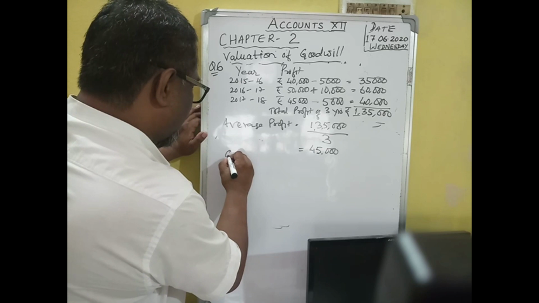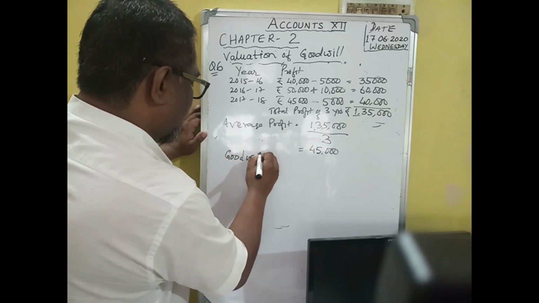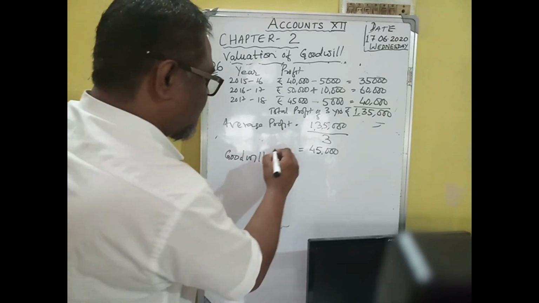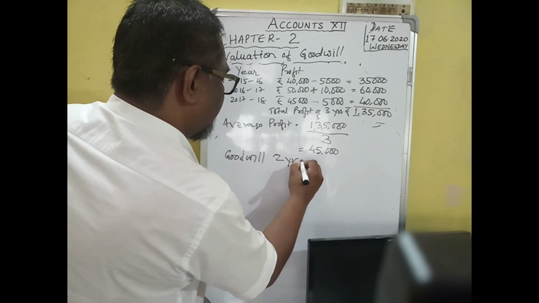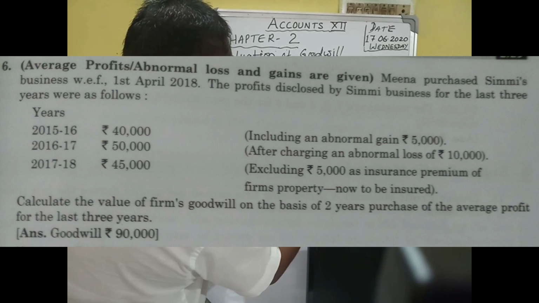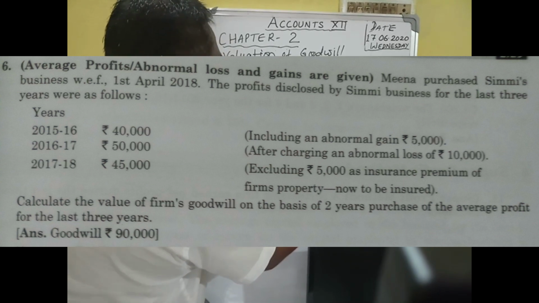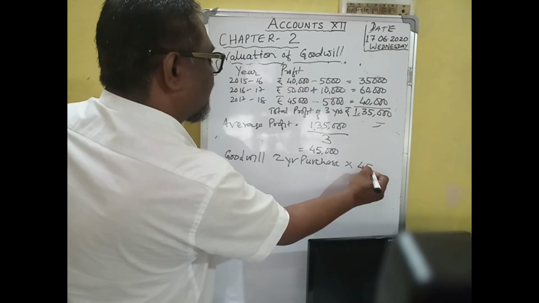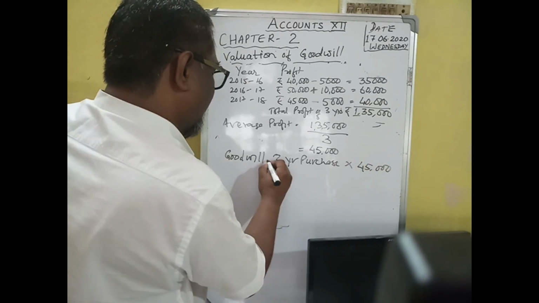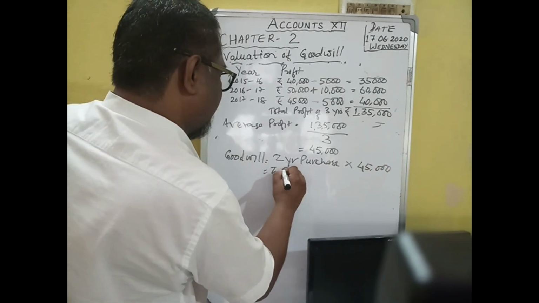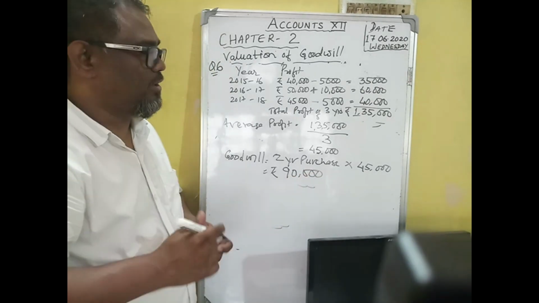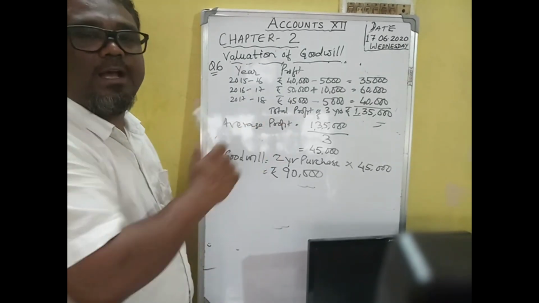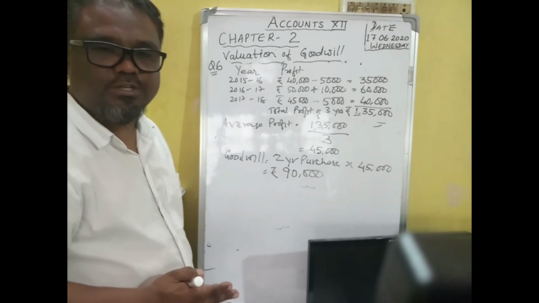Goodwill is 2-year purchase multiplied by average profit 45,000. That gives the value of goodwill as rupees 90,000 in this question, where we have seen the correction of past profits.